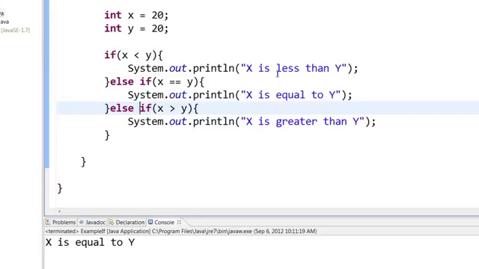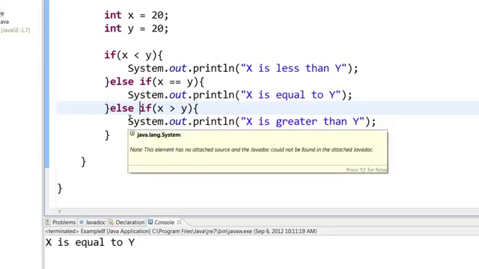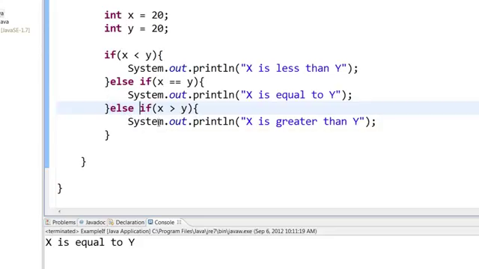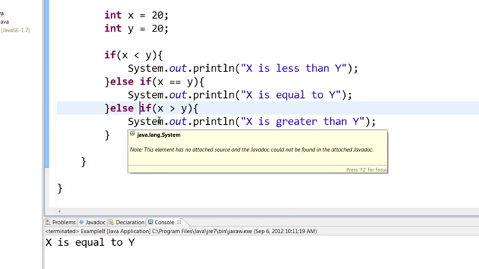If it is less than y, it will print it out. But in this case, it is not less than y. It will come here, else if x is equal to y. Since it has matched the condition, it will print this and come out of it. It will not check the else statement, because only if this fails will it go to the next else statement.